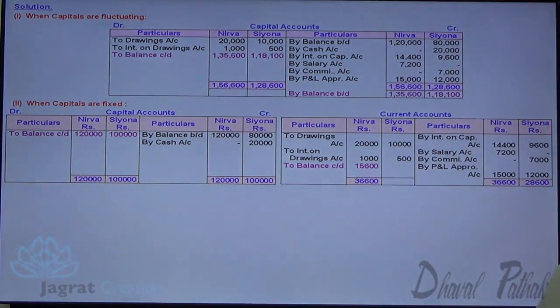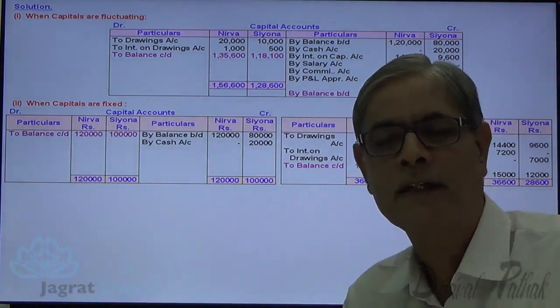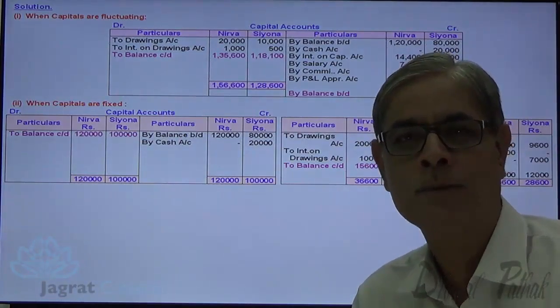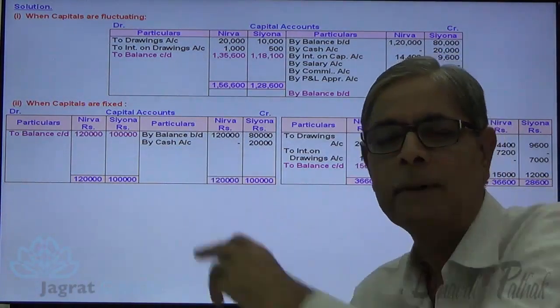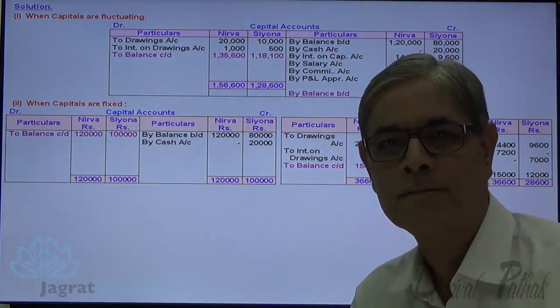There can be a debit balance in case of current account also. So 28,600 minus 10,500, this is the current capital account balance carried forward, and that will be reported in the balance sheet. This current capital account may hold a debit balance also, while in case of fixed capital account, generally we never find the debit balance.